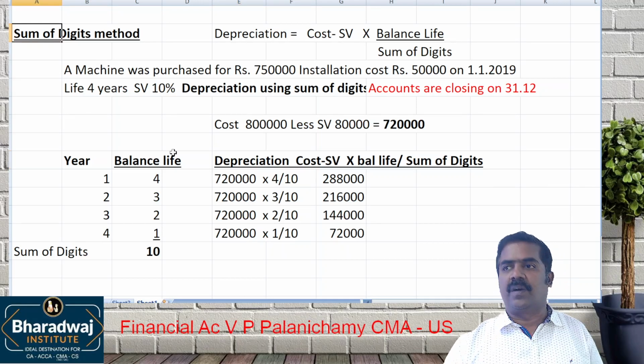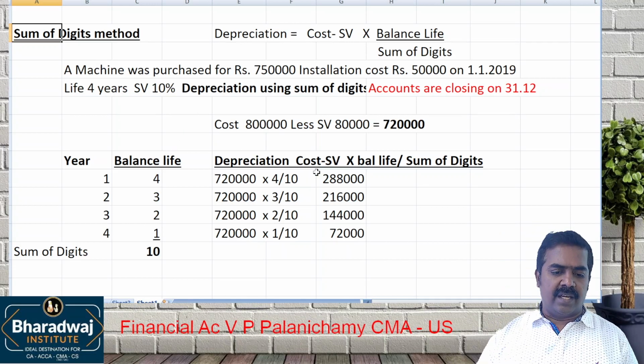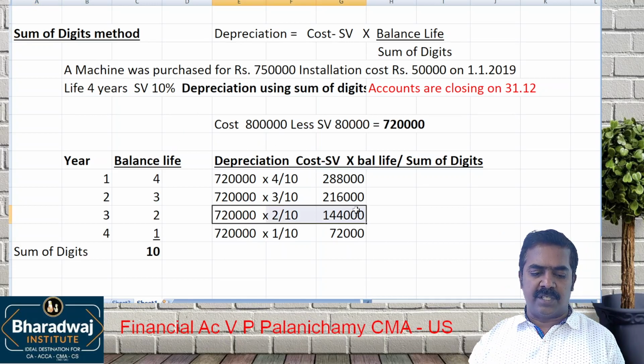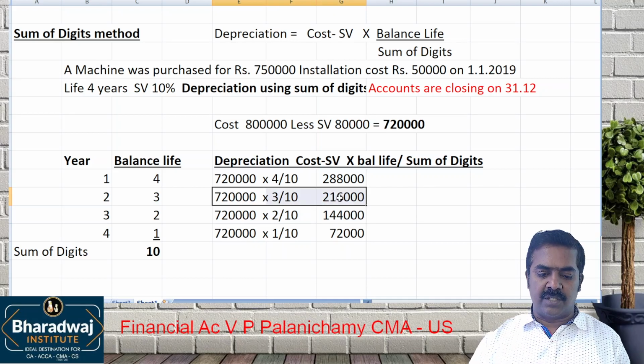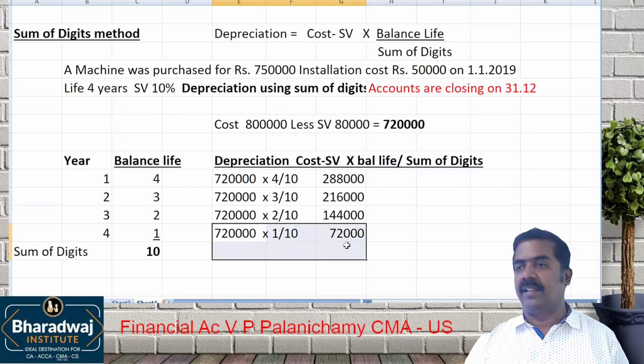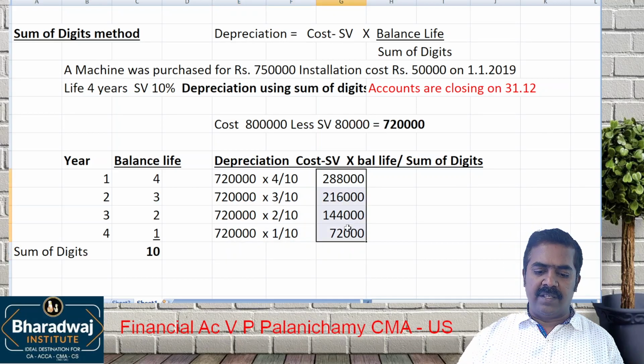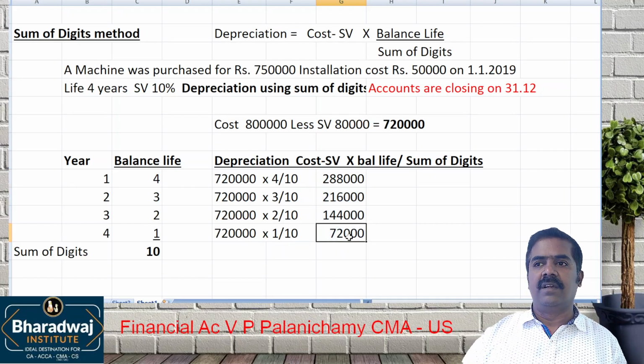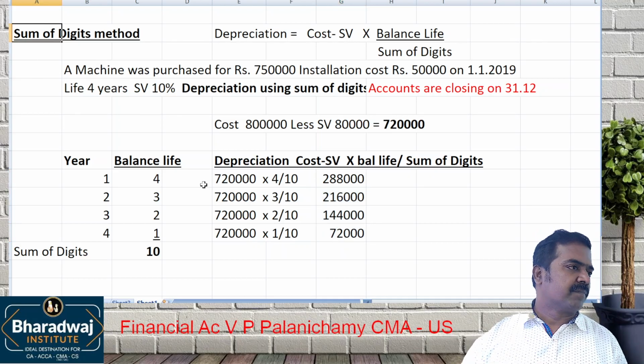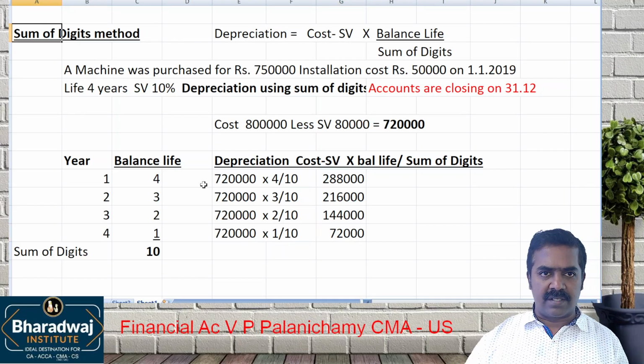Okay. Now in this, the kind of question that can be asked is, they can ask you what is the depreciation for the third year? What is the depreciation for the second year or fourth year? Like that they can ask you. Depreciation will be in reverse order. That is which method? Sum of digits method. Do you understand?